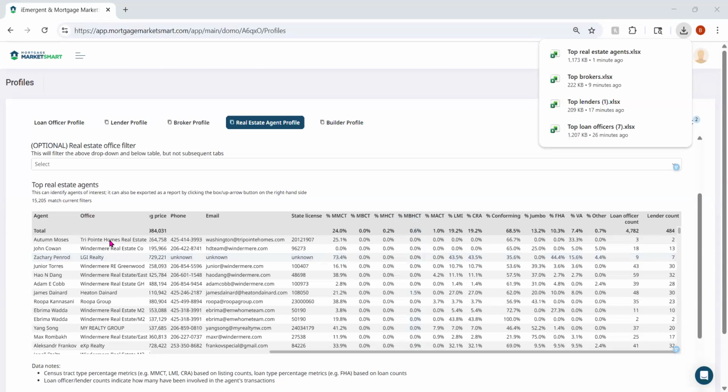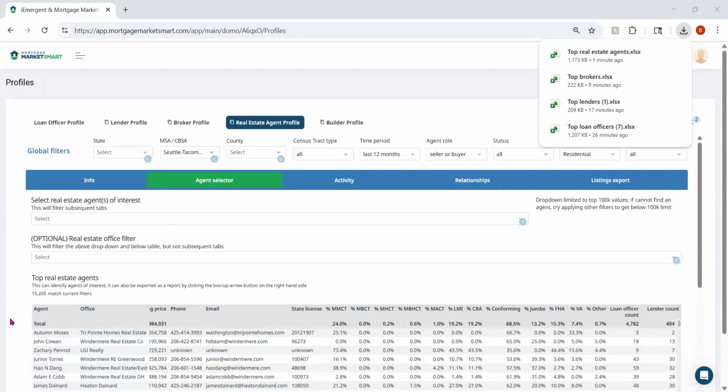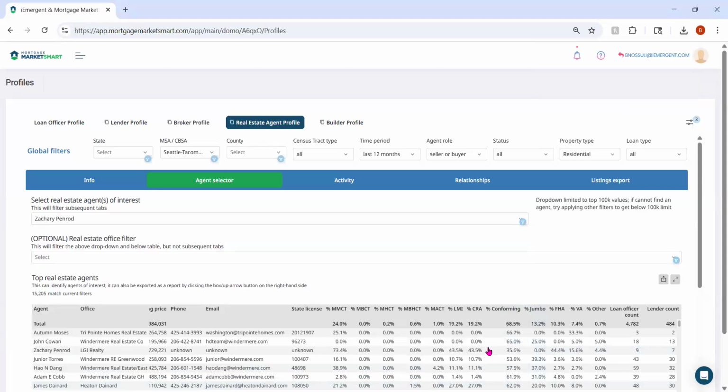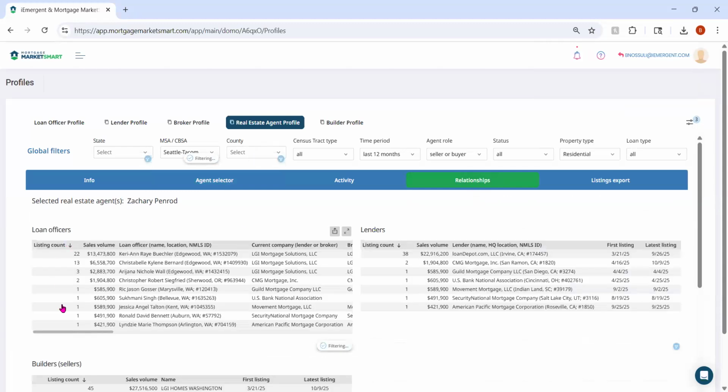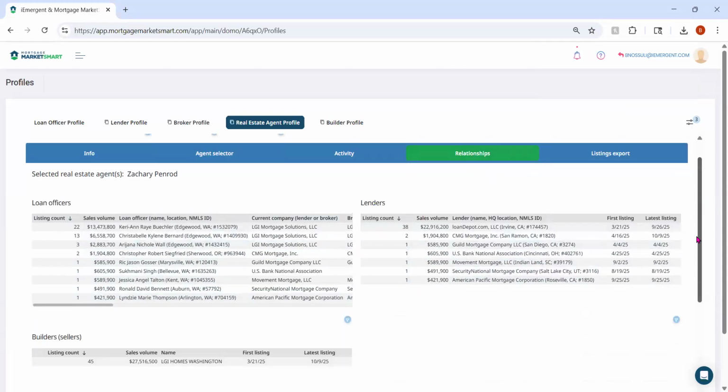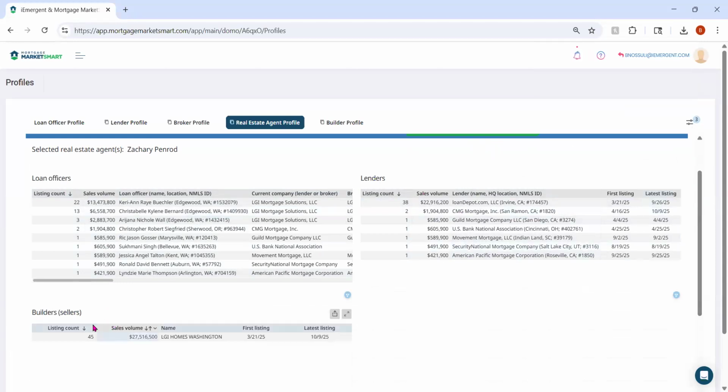So now that we've seen the list of top agents, now I can select specific agents to focus on. So for example, let's go with Zachary. So I'm going to go to the select real estate agent of interest dropdown. I'm going to find Zachary and I'm going to hit apply. And then I'm going to go to the relationships tab and see which loan officers Zachary has worked with and which lenders Zachary has worked with. I can also see if Zachary has worked with any builders.